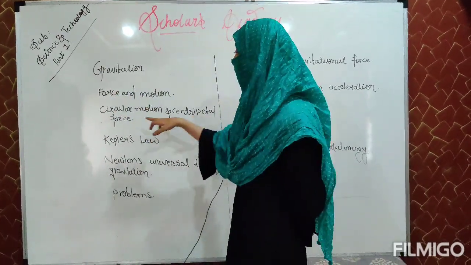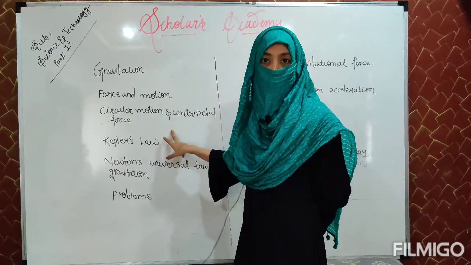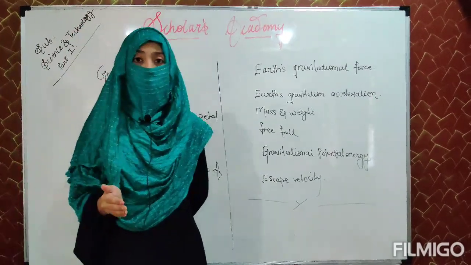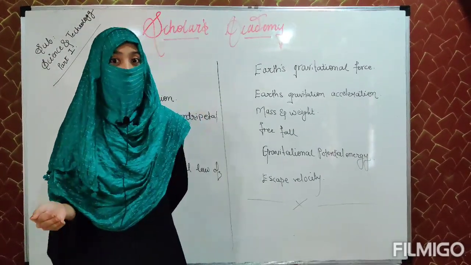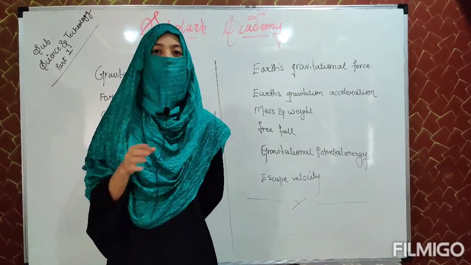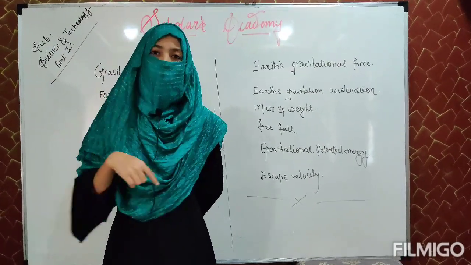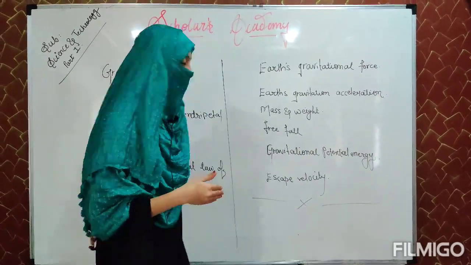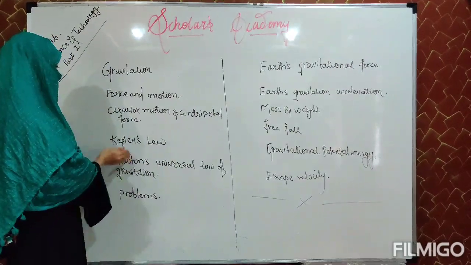After that we have seen circular motion and centripetal force. Circular motion is the motion at the circumference of a circle, or a motion in a circular orbit, and centripetal force is the force responsible for circular motion. Then the next point was Kepler's law.